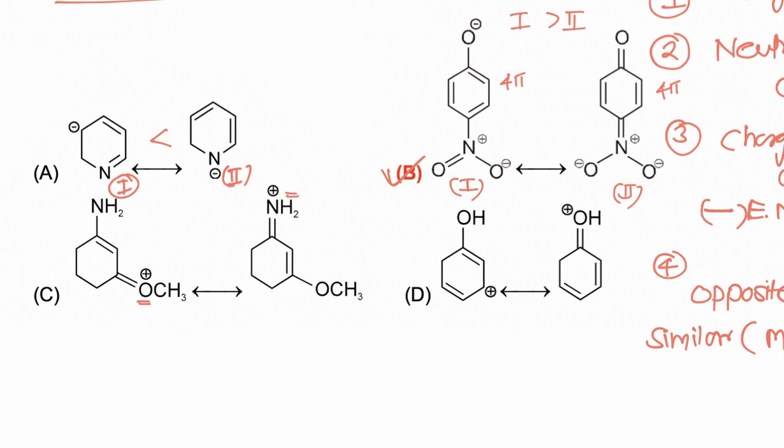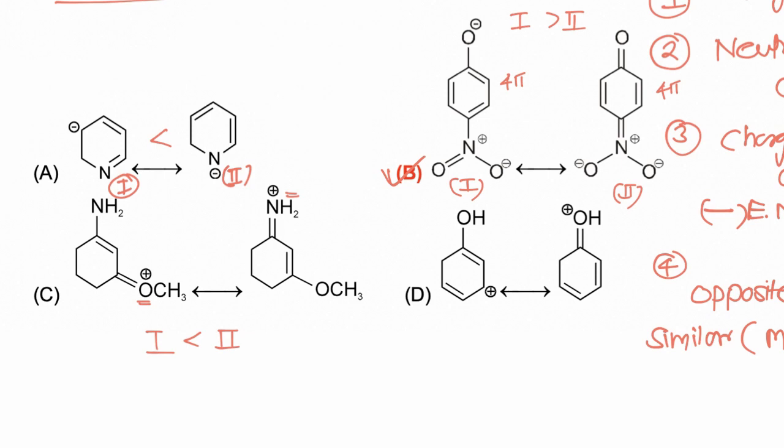So positive charge is more stable in less electronegative atom. So positive charge is less stable in oxygen and more stable in nitrogen. So in this case also, second is more stable than first. Number of pi bonds are equal, both are having 2 pi bonds, so pi bonds are equal.